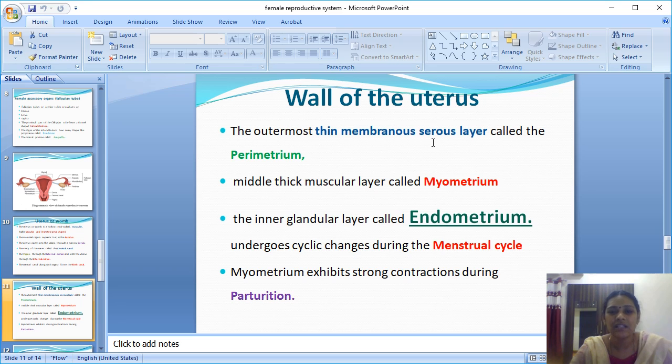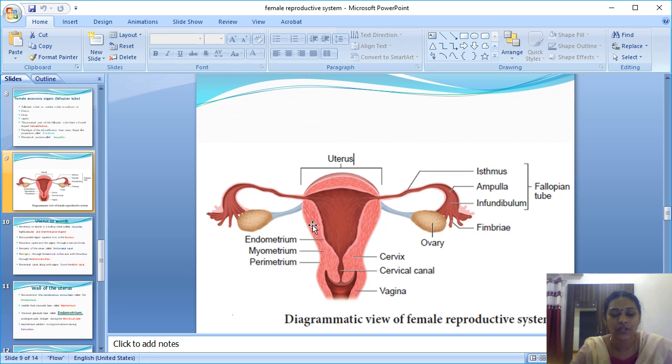The middle thick layer is the myometrium. This layer is very important during parturition, that is, during delivery. It contracts and relaxes strongly so that the baby is pushed out. So the myometrium is very helpful in that case.